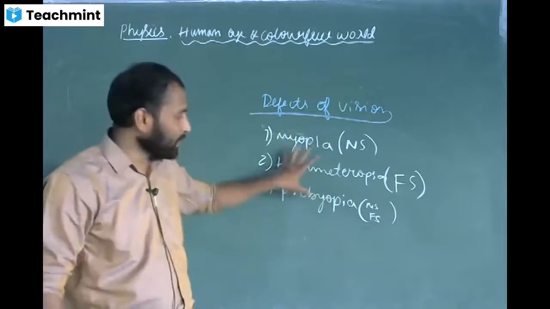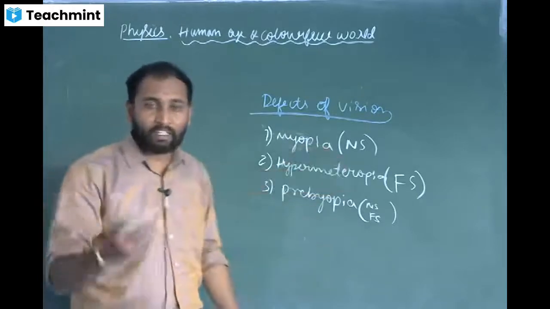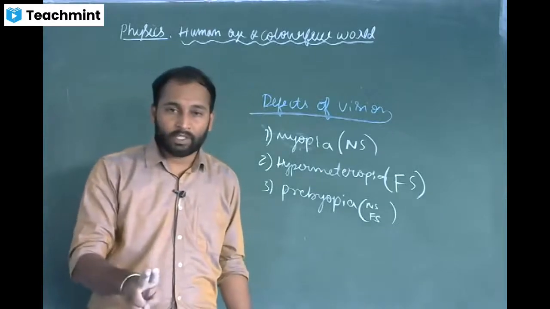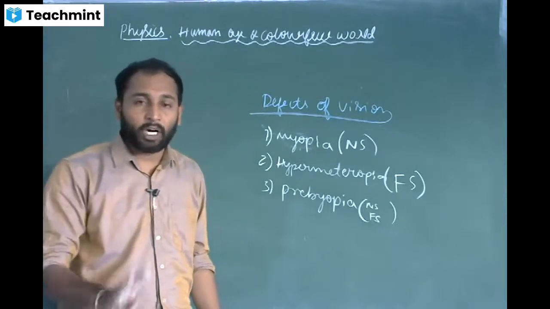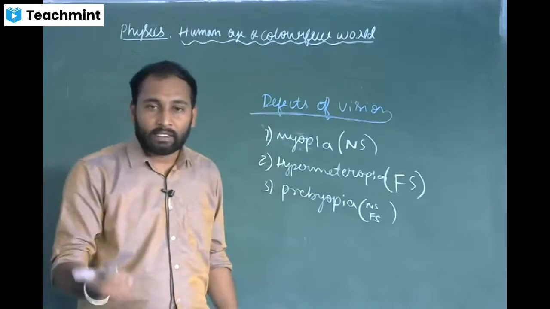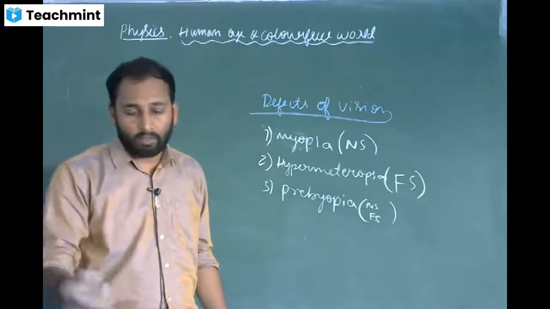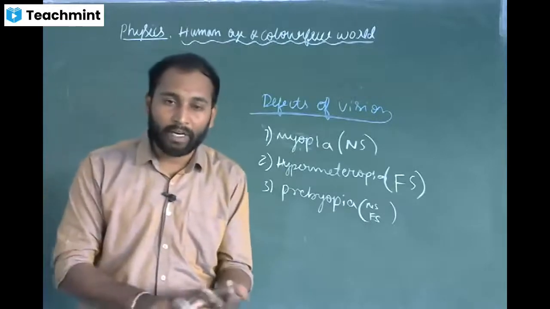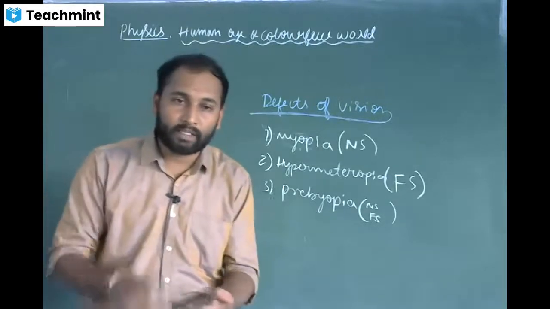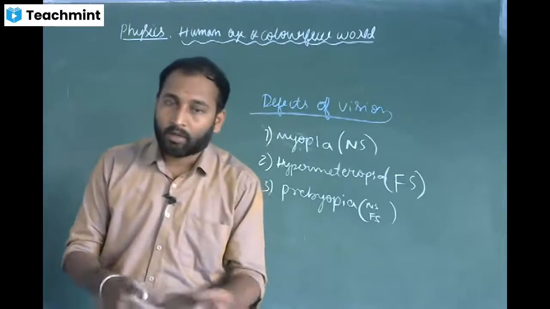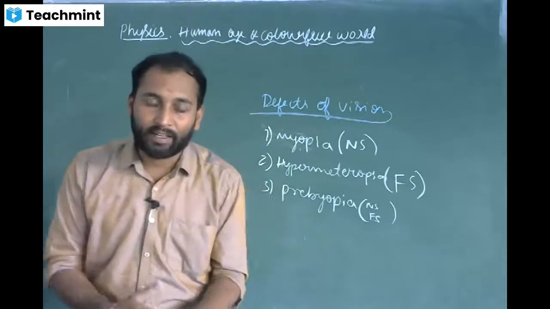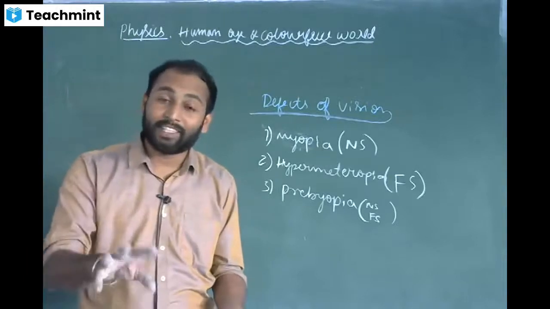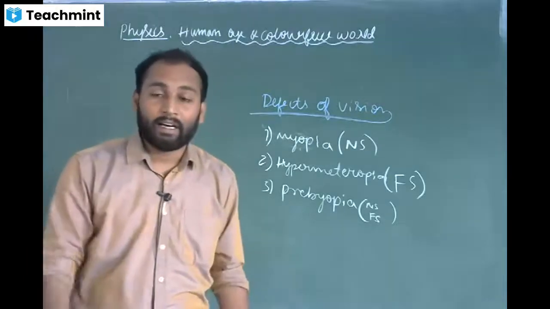Maximum of 10 minutes I'll spend on that. After that, I will directly jump into prism, refraction through prism, dispersion, formation of rainbow, atmospheric refraction, Tyndall effect, scattering of light, and then the applications of this. Why does a star twinkle? Why do planets not twinkle? Advanced sunrise, delayed sunset, and why the color of the sun during sunset and sunrise is reddish.